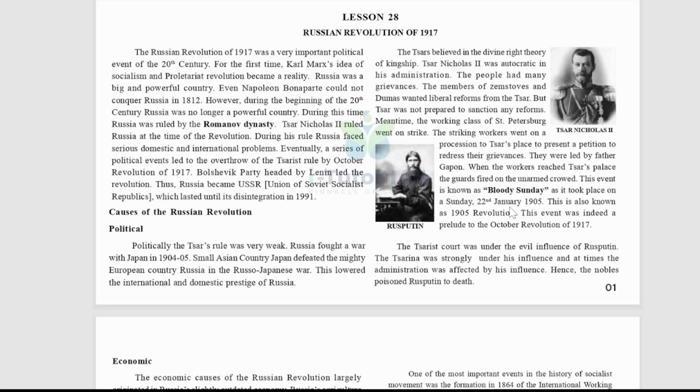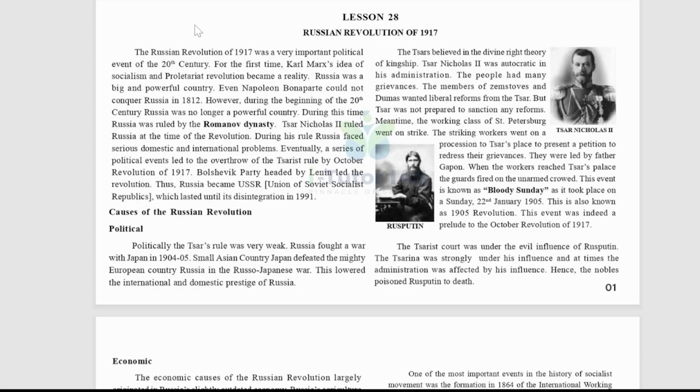The aftermath and civil war: the revolution triggered a brutal Russian civil war between the Red Army, that is the Bolsheviks, and the White Army, a loose coalition of anti-Bolshevik forces, including monarchists and capitalists. Okay, so that is the Russian Revolution's background, and further we will discuss it in this unit.